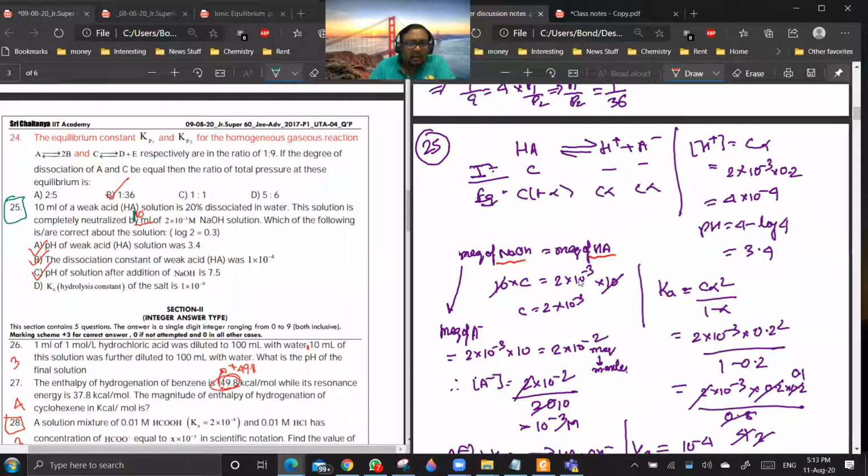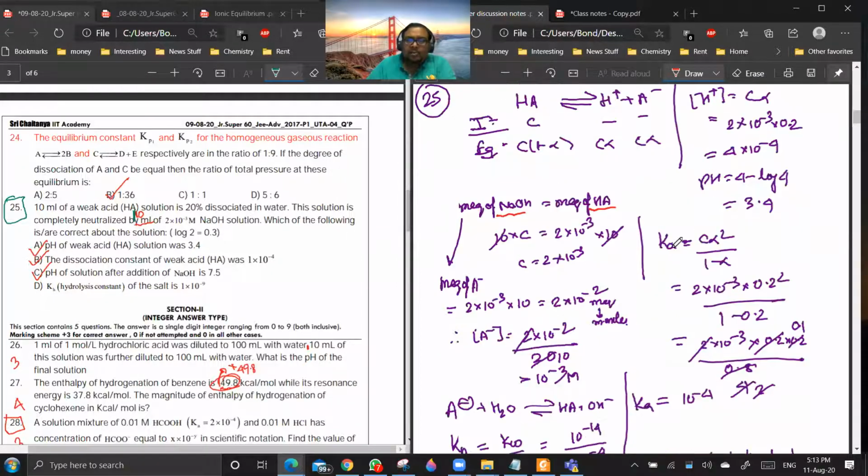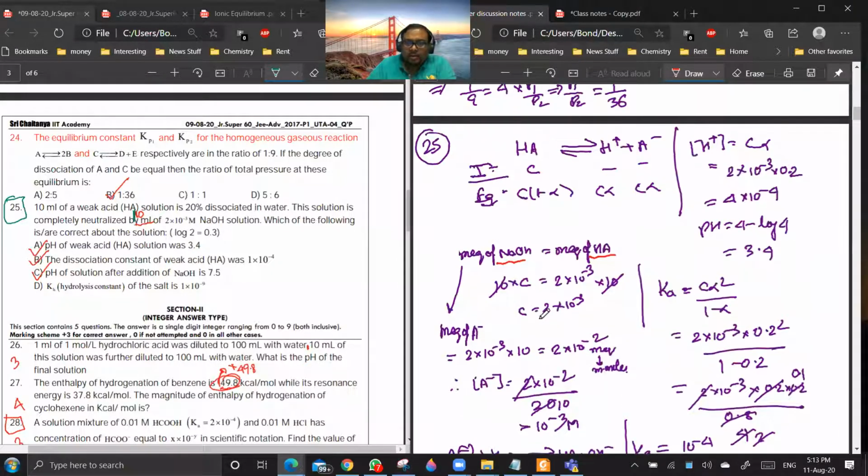If I give you 10 ml, can you do this question? Yes, sir. After that, you just calculate the value of HA, concentration C. Once you calculate C and alpha is given, concentration of H plus will be C alpha. So from this you can get pH, which will be 3.4. Are you getting my point? Yes or no?